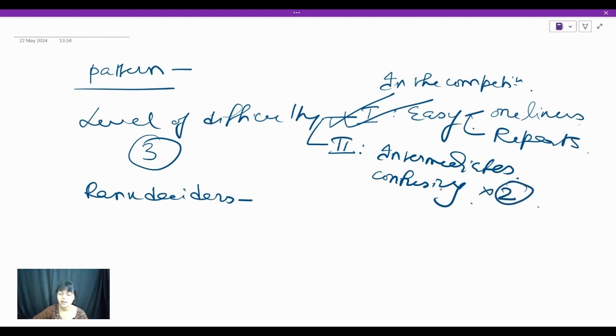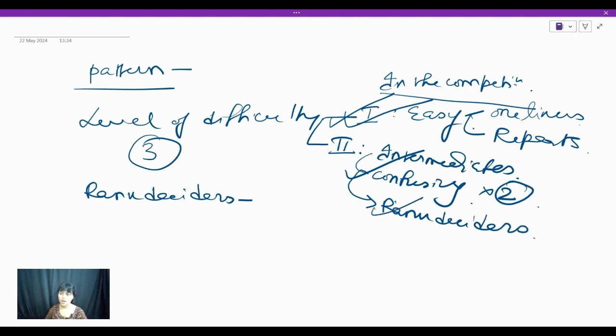These are the questions which you should attempt, you cannot skip these questions. You are already in the competition by doing the level 1, and these are the questions which may be your rank deciders. How? I'll be telling you.